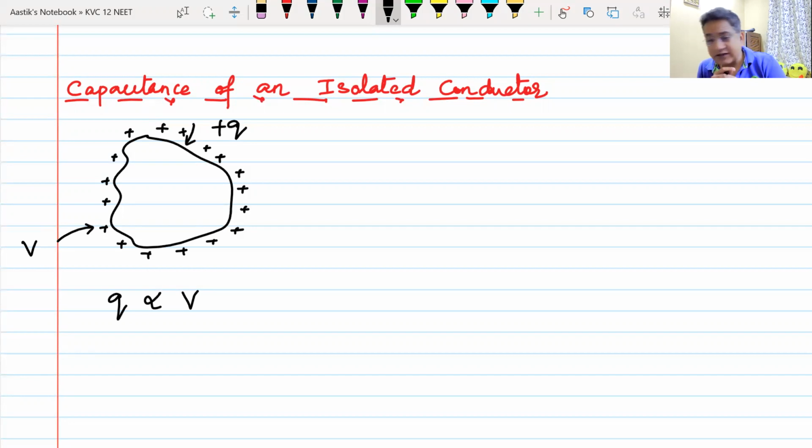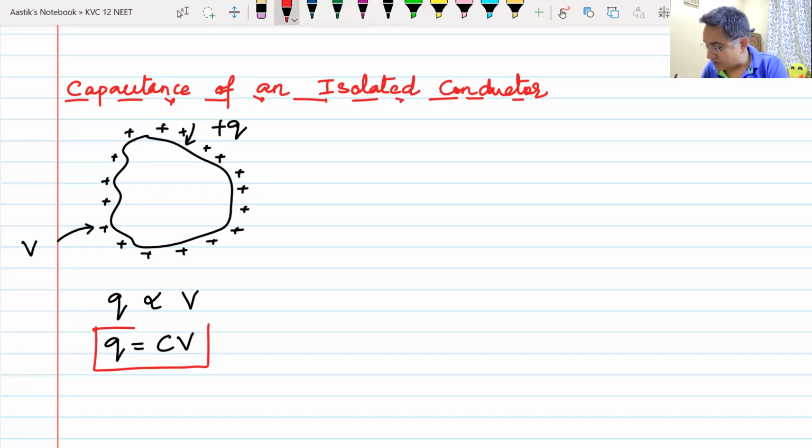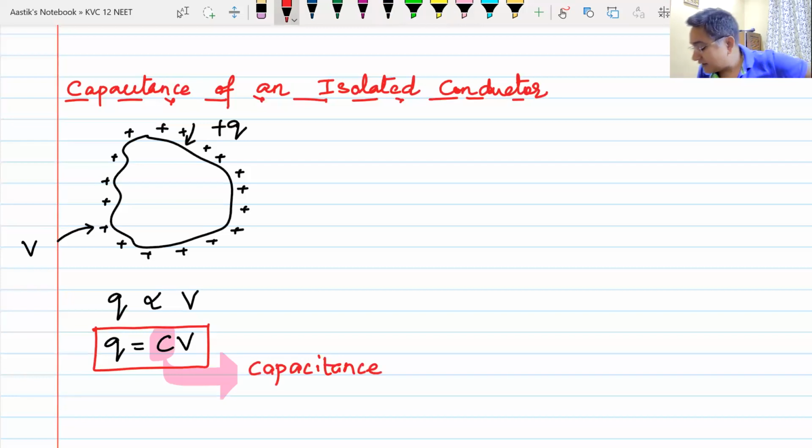Or I can write Q equal to C into V, where C is a proportionality constant. And this proportionality constant came to be known as the capacitance of this isolated spherical conductor.